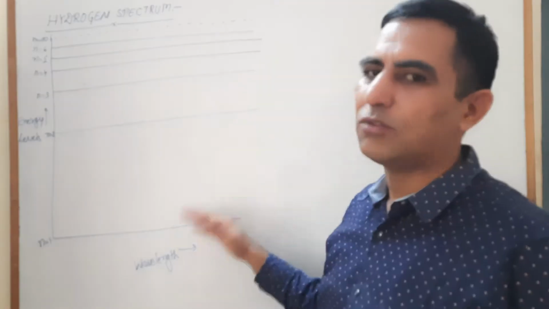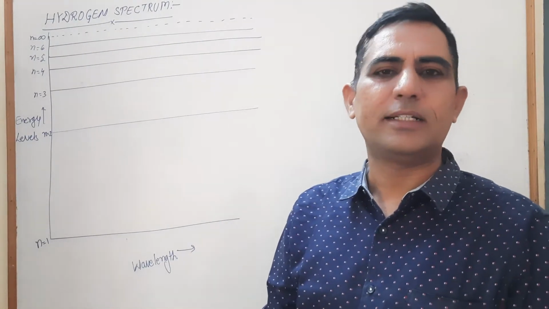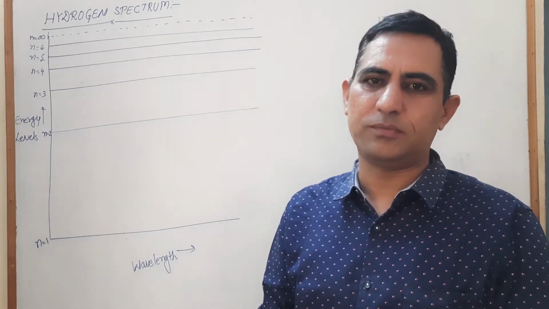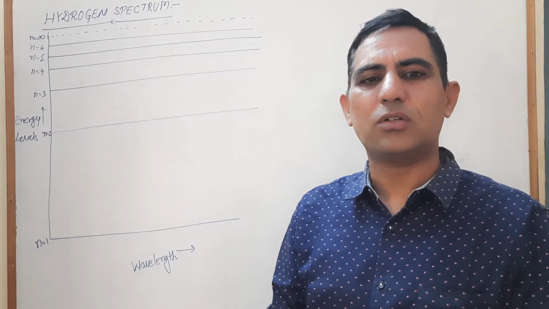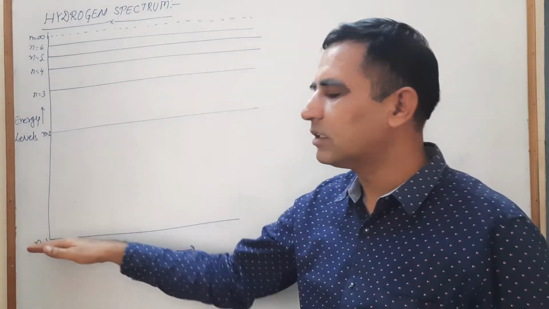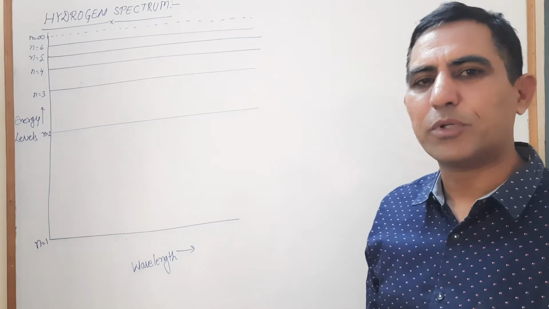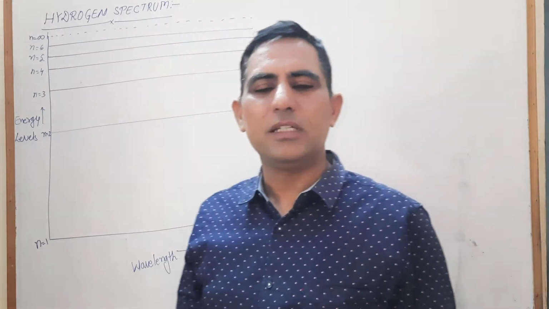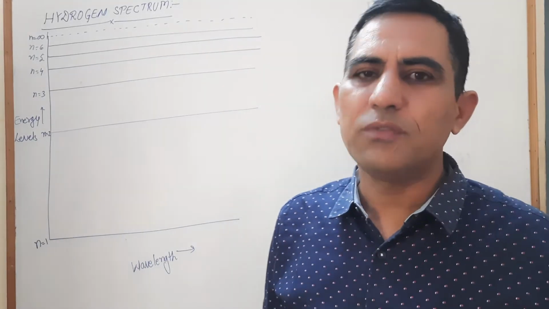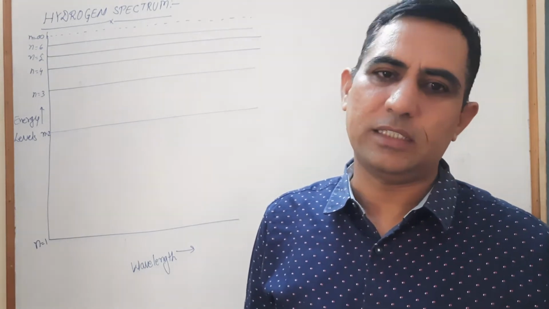level, except the ground state. When we allow the atoms to cool down, the electron emits its energy in the form of electromagnetic waves, starts to come down to lower energy levels, and finally settles in the first energy level, which is also known as the ground state. In this process, when we analyze the emitted waves under a microscope, we obtain many lines. These lines are known as spectrum lines.